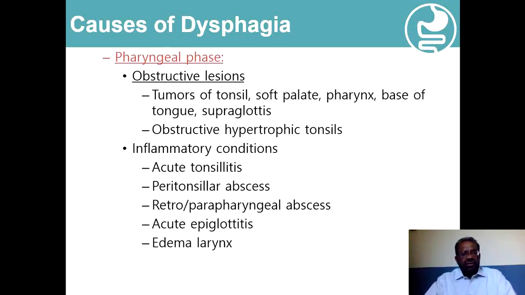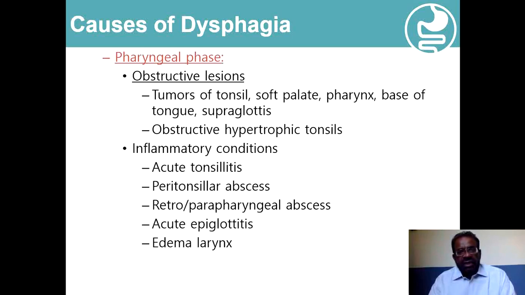And coming to the pharyngeal phase of dysphagia, the obstructive lesions like tumors of the tonsils, of soft palate, pharynx and base of the tongue, and supraglottis region, they all will be associated with mechanical type of dysphagia. And similarly, if the tonsils are very large and hypertrophic, they can also cause mechanical type of obstruction and dysphagia.